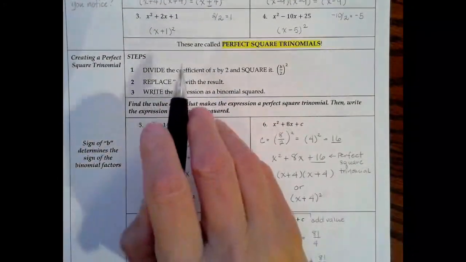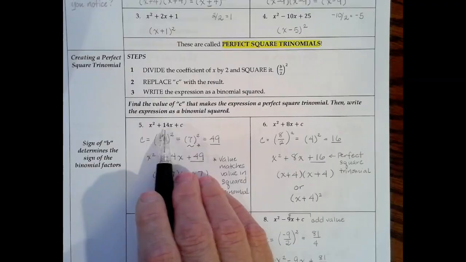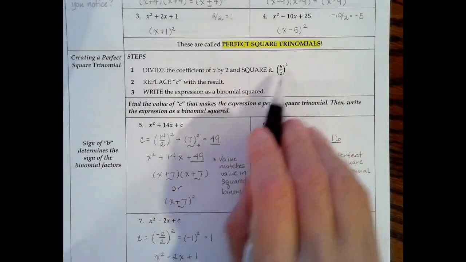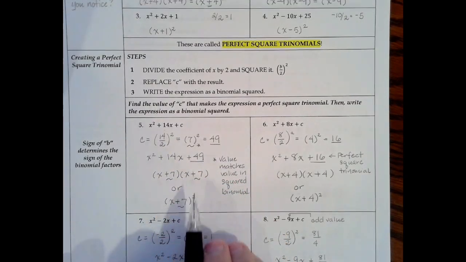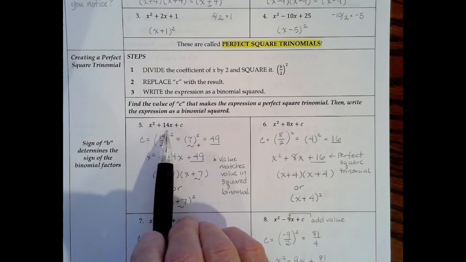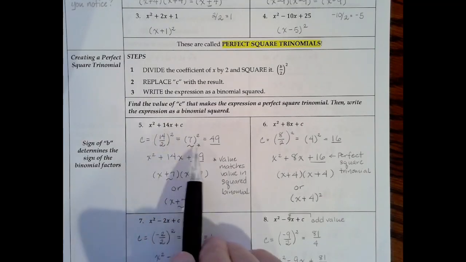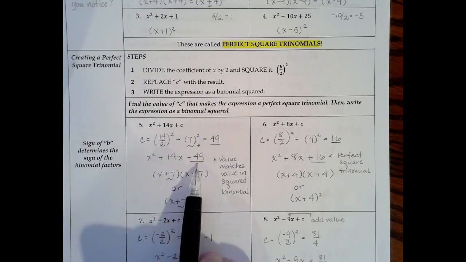To create one, we're going to divide our coefficient of x, meaning the middle term, by 2 and square it. So b divided by 2 squared. And we're going to replace the letter c with that result. And when we do that, we're going to turn around and create a binomial squared. So let's do one of these so this makes a little bit more sense. We're going to take not the x squared term, but the middle term, 14, divided by 2. That gives us 7. 7 squared is 49. That's 7 times 7, that's 49. So c is going to get replaced by 49. So now we have x squared plus 14x plus 49.